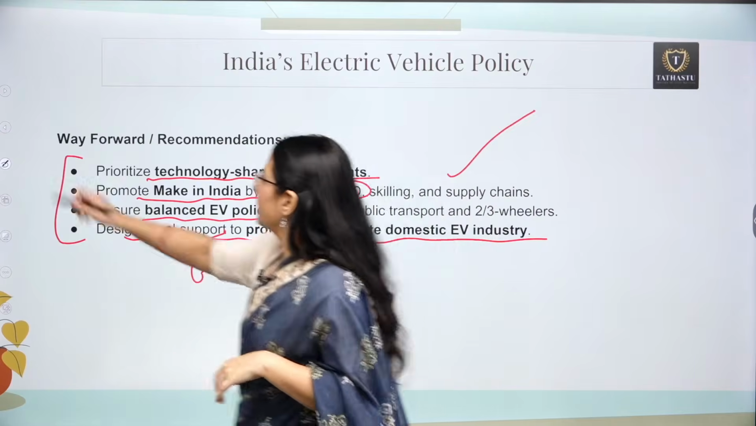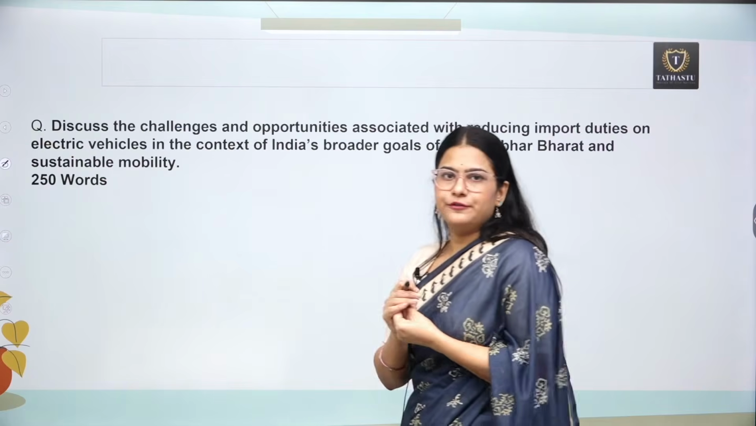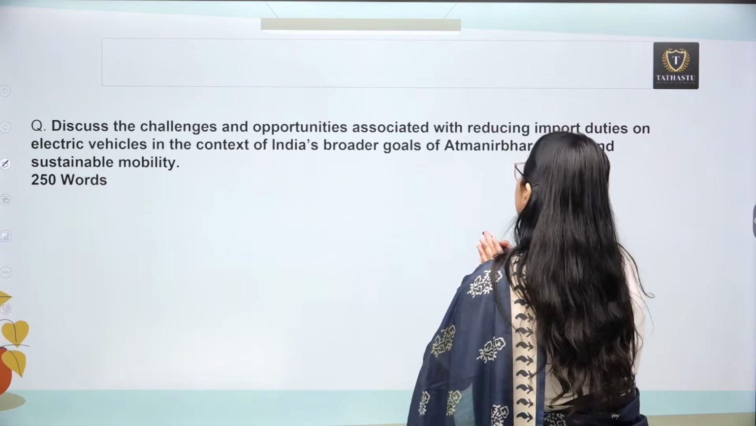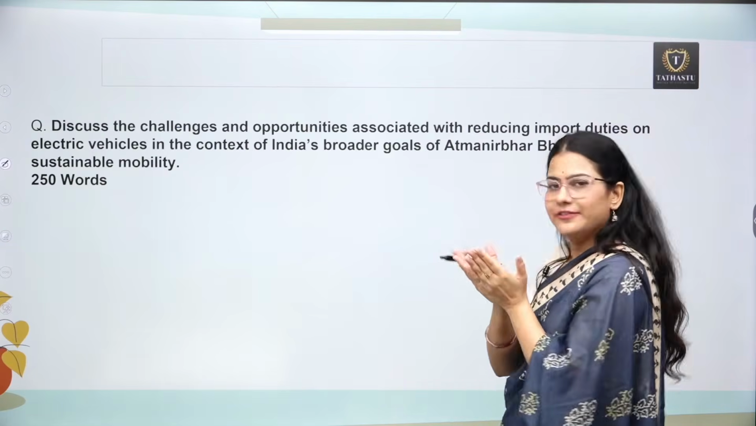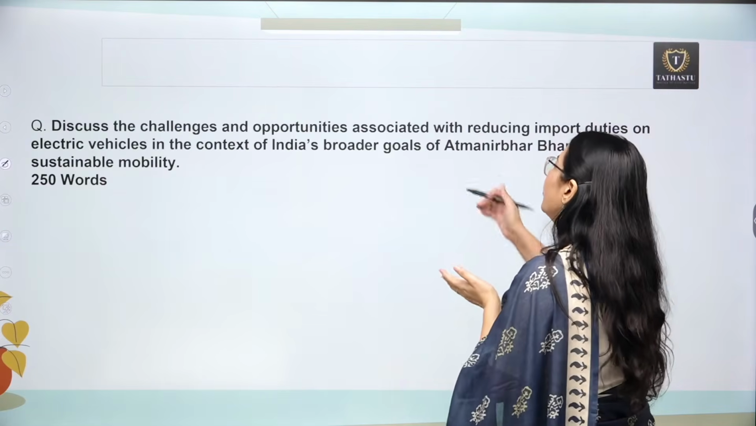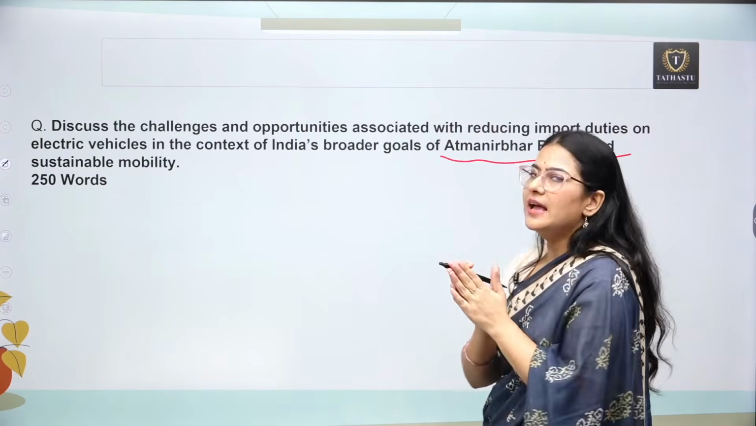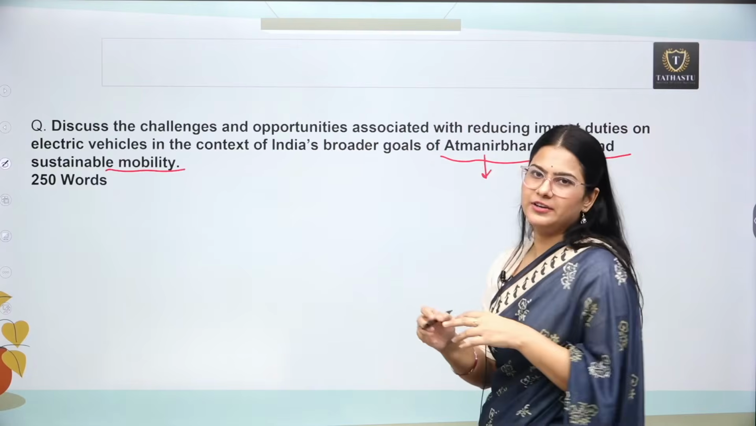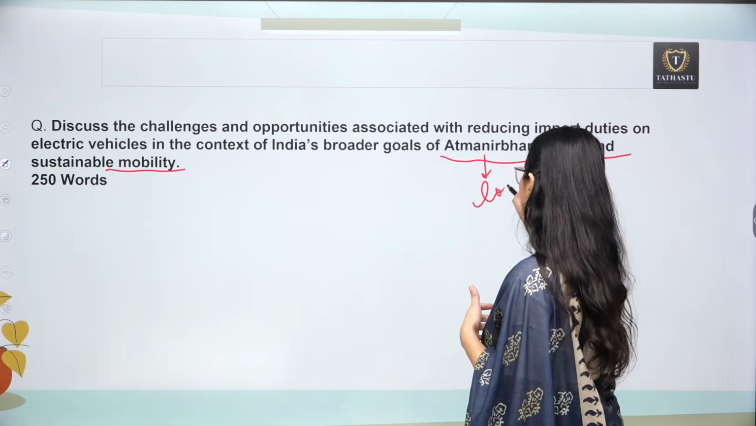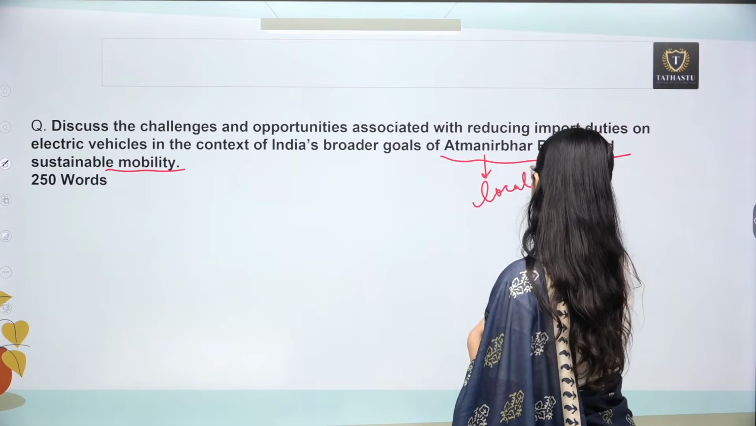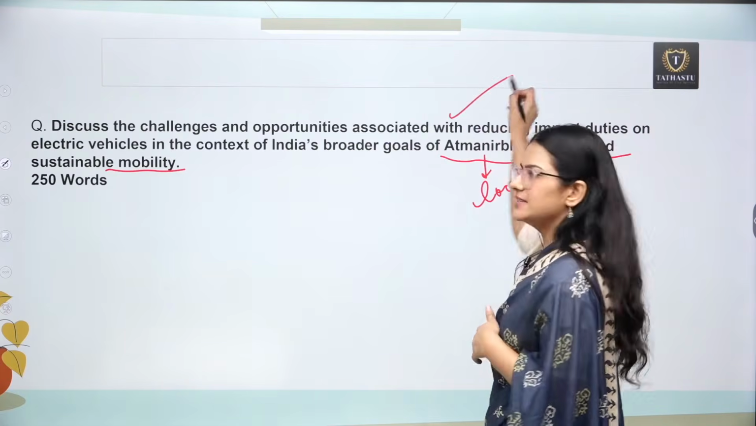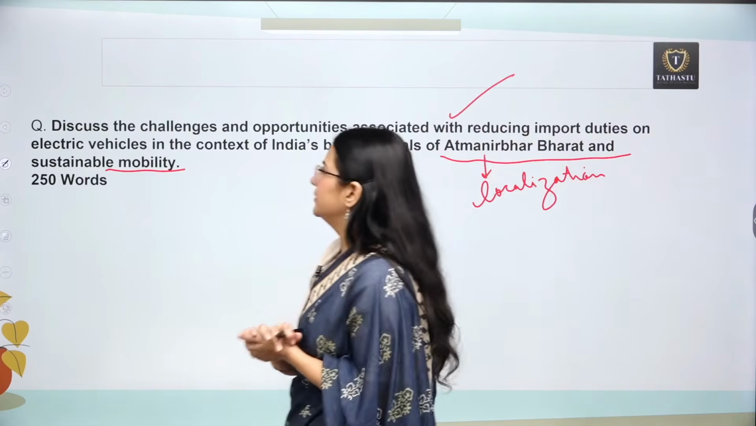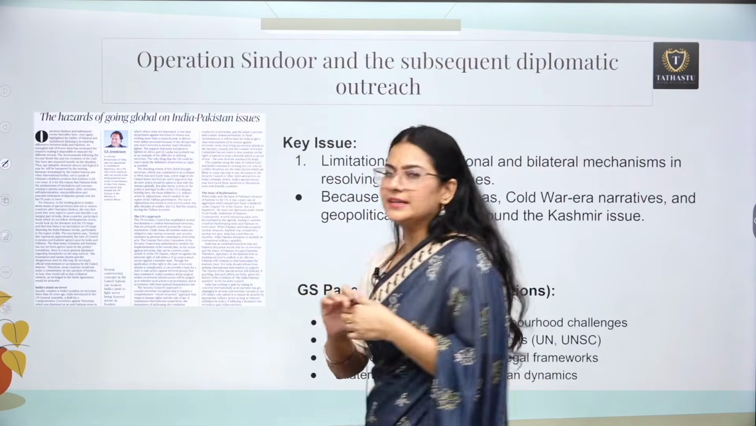Now this is the question which I have framed for you. Discuss the challenges and opportunities associated with reducing import duties on electric vehicles in the context of India's broader goals of Atmanirbhar Bharat and sustainable mobility. Atmanirbhar Bharat means localization in general. So you can write this answer on the basis of the fodder which I have already provided. Now let's come to our next article.